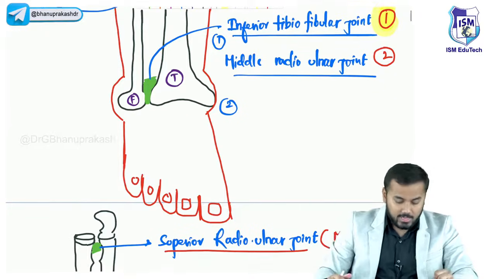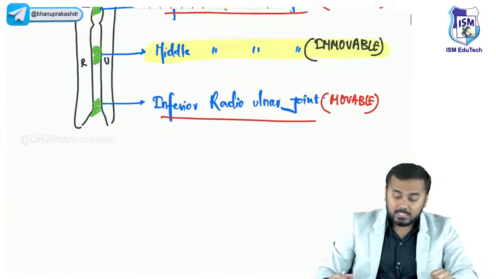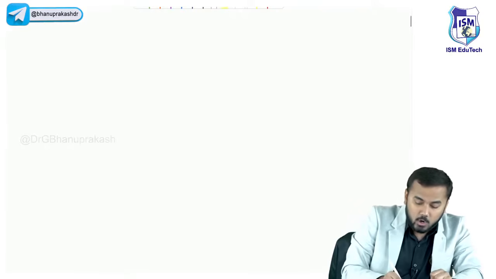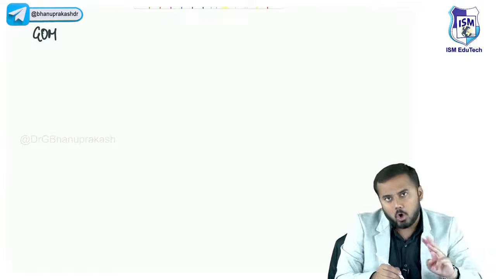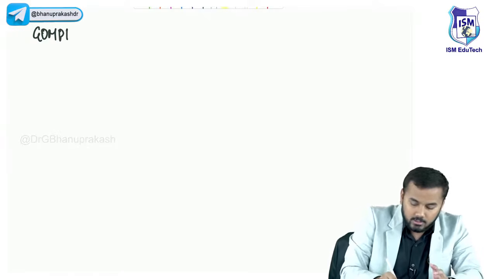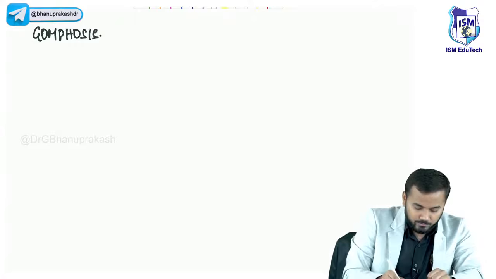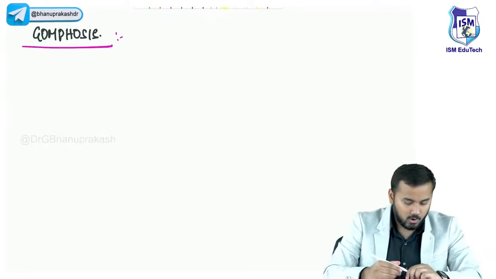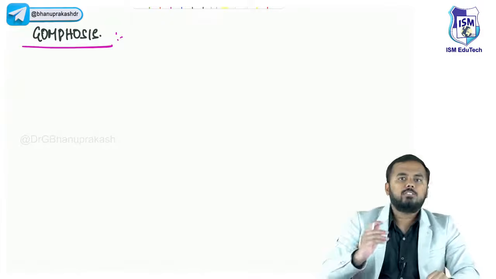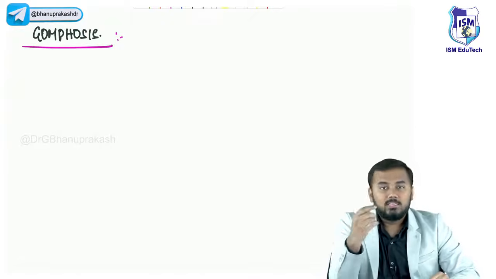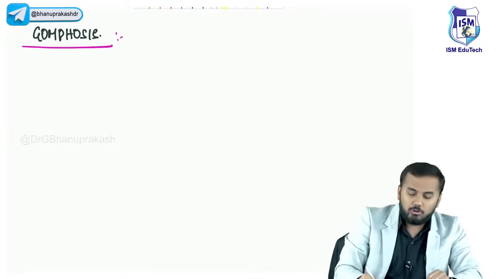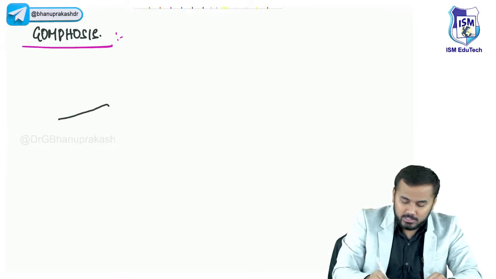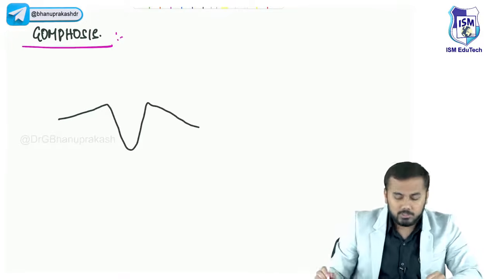Very good. Now the third and last important thing we shall be discussing is the gomphosis. Within the fibrous joints, we have sutures, syndesmosis and gomphosis. So let us see what gomphoses are. The teeth joint is called a gomphosis joint. All of you know what gums are. These are your gums.